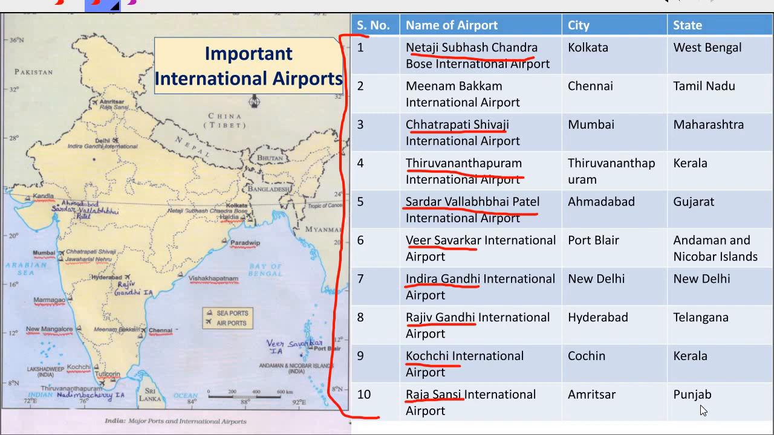If you want to locate these airports on the maps, then you must know which city and which state they are located in. So please learn the table by heart, learn it very carefully. Now we'll get to the map.